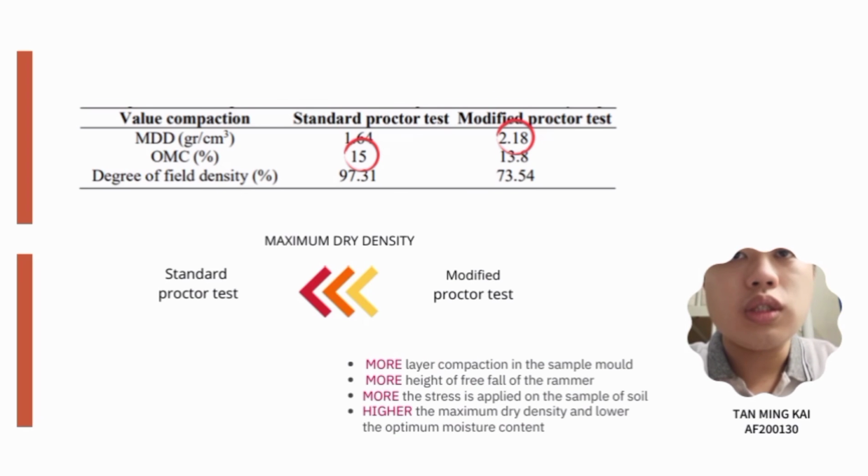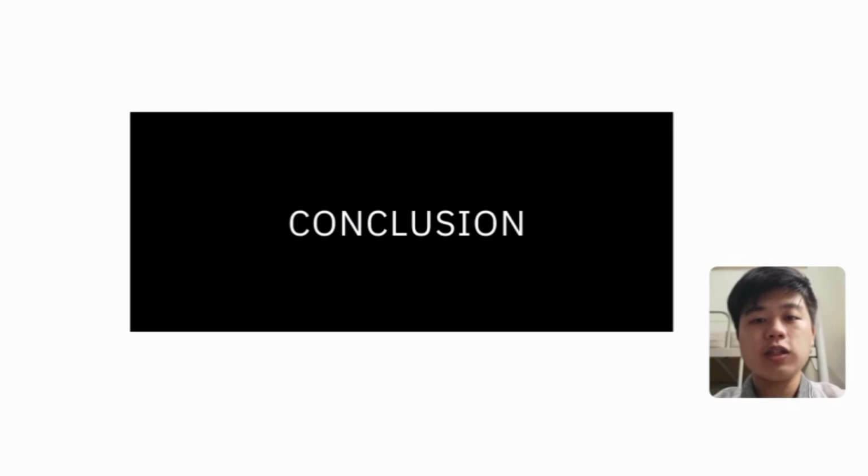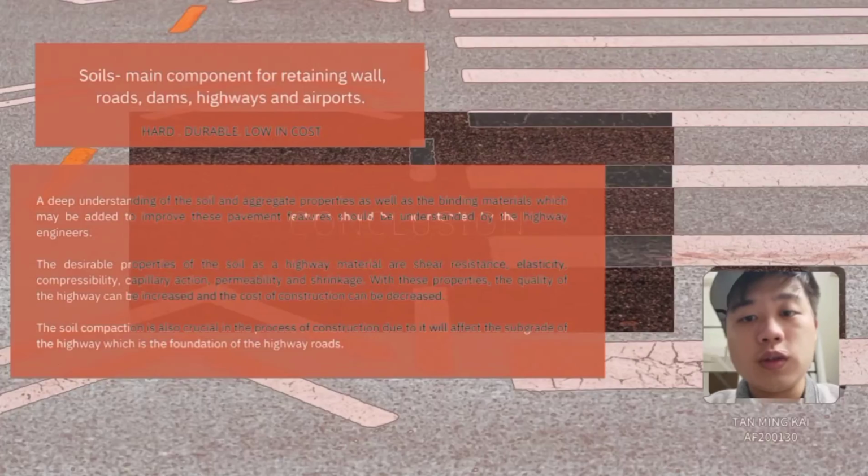The more stress is applied on the sample of the soil, the higher the maximum dry density and the lower the optimal moisture content. Hence, the modified proctor test is more suitable to use in this area. Next, we continue to the conclusion.